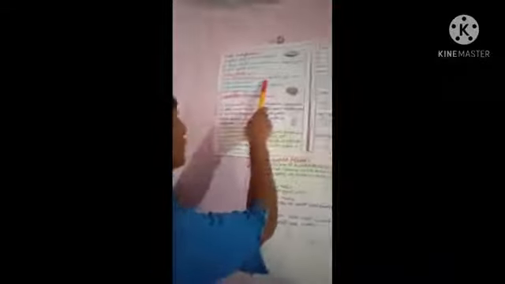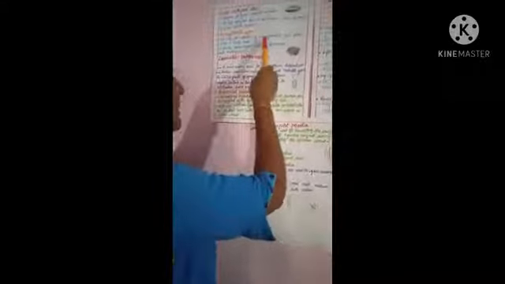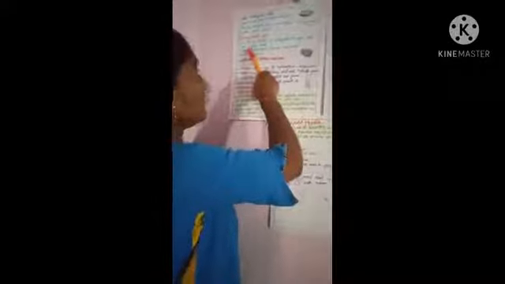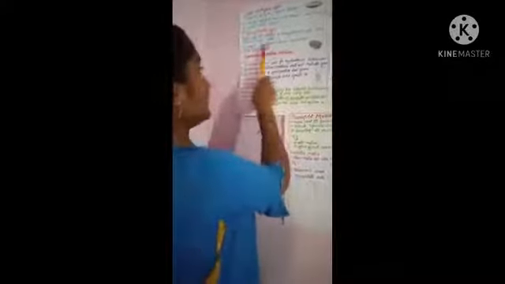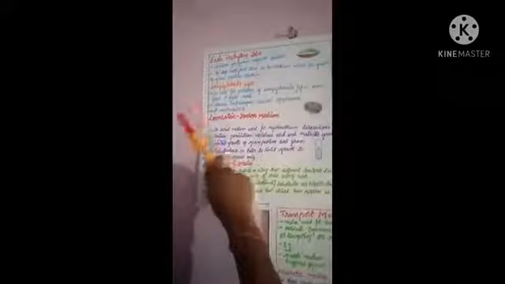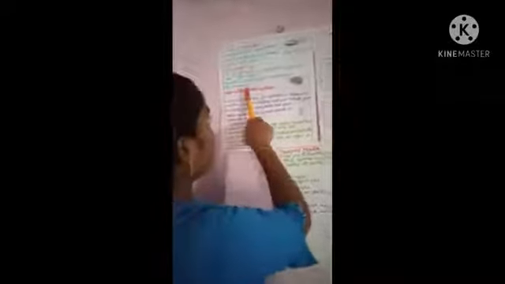Next one is Campylobacter agar. It is used for isolation of Campylobacter jejuni from fecal or rectal swab. It contains bacteriological charcoal, cefoperazone and amphotericin.